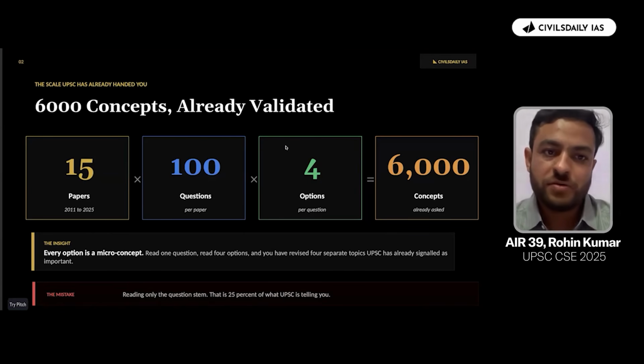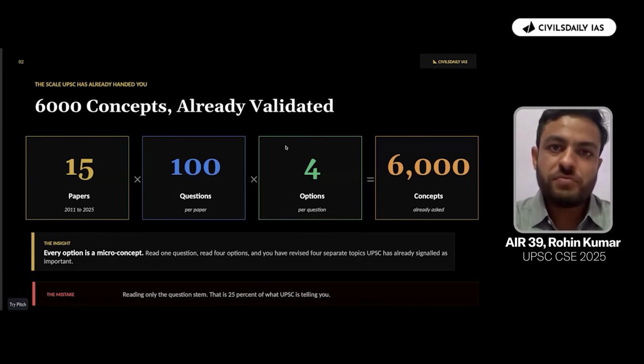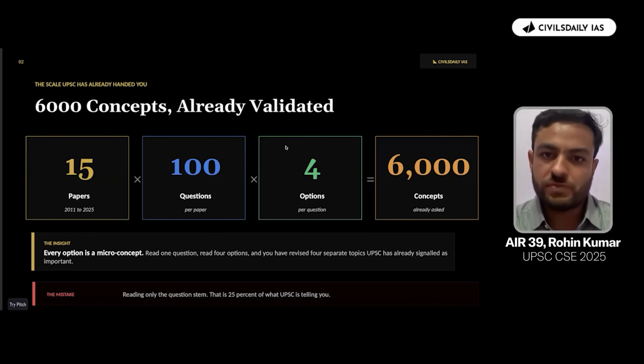So for that, we have derived a formula that is called the 6,000 concepts, which has been identified over a period of 15 years. So in today's session, we would be discussing the papers of the last 15 years, from 2011 to 2025. It almost has 100 questions every year. So 15 papers, 100 questions, and 4 options in each one of the questions. If we sum all of them, then it amounts to 6,000 concepts.